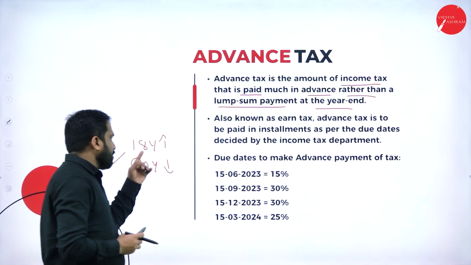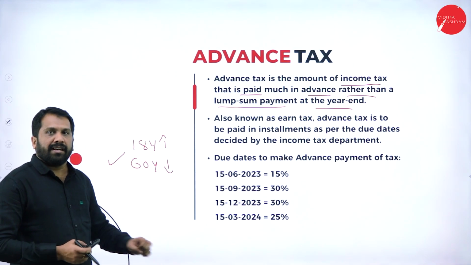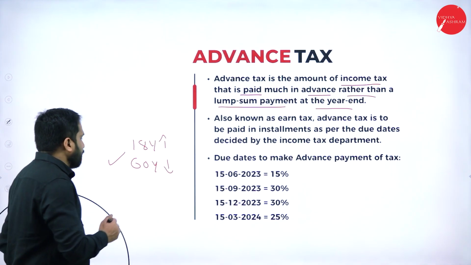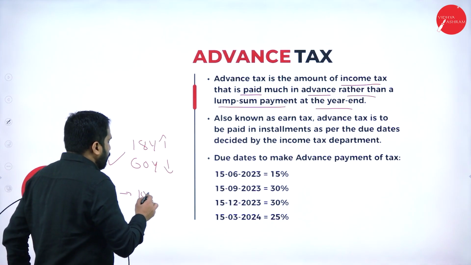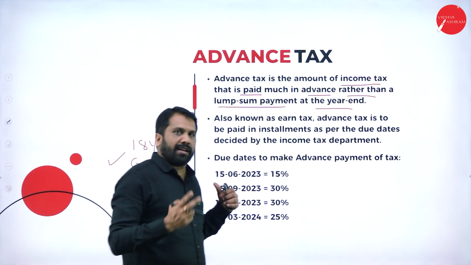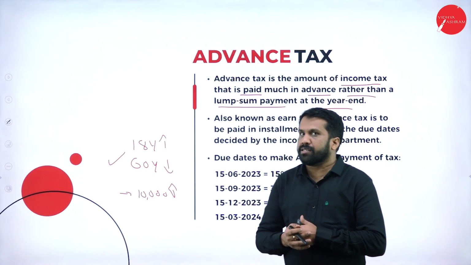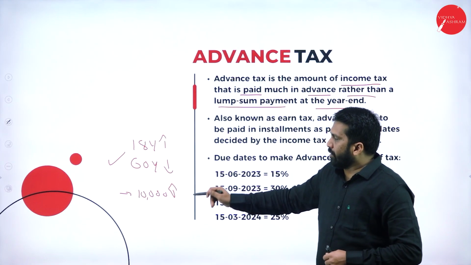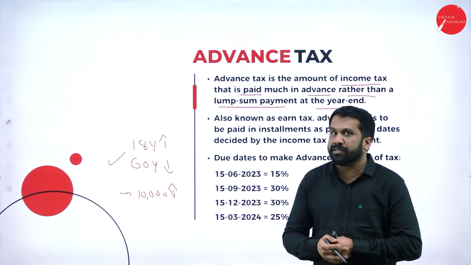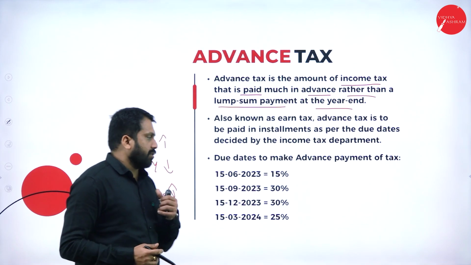Now, 18 years to 60 years, they can come under the concept called advance tax. And the second rule: if your tax payable is above 10,000, then you will come under advance tax. There are two things you have to remember. Your age must be below 60 years and above 18 years, and your tax liability must be 10,000 and above. Then only you will come under the advance tax rule.